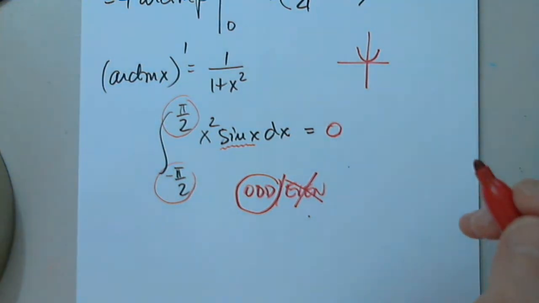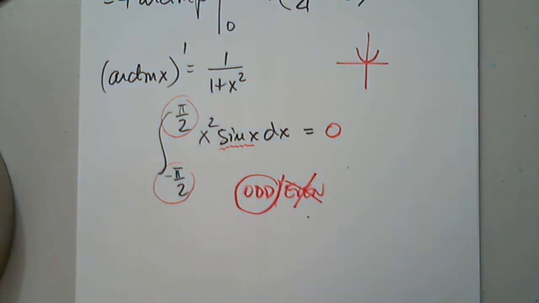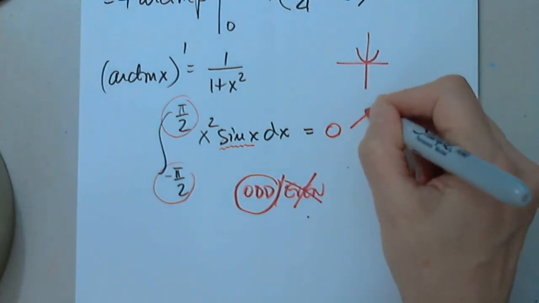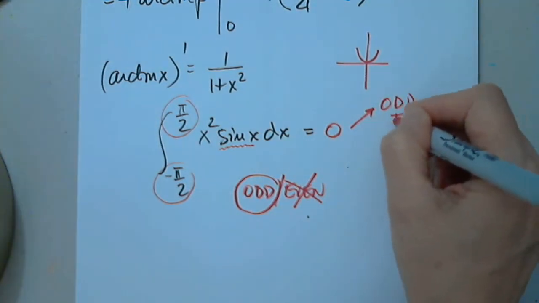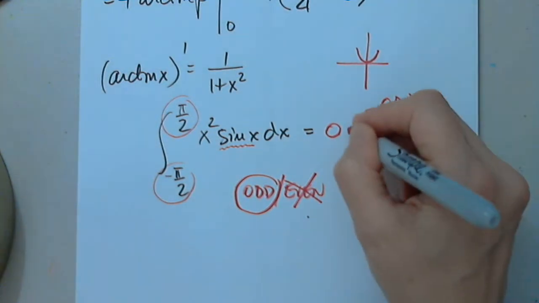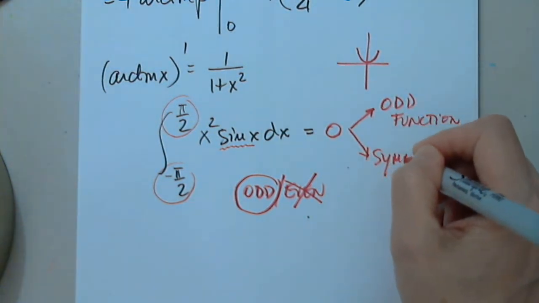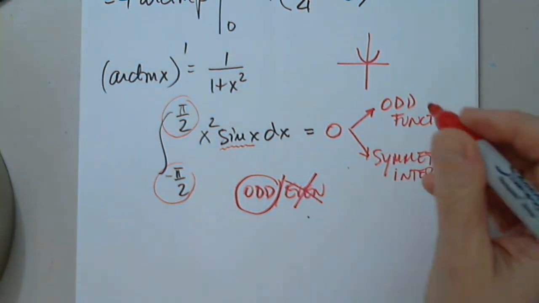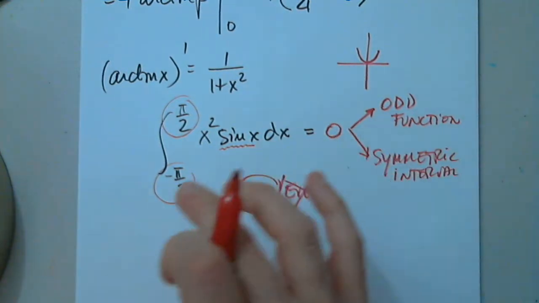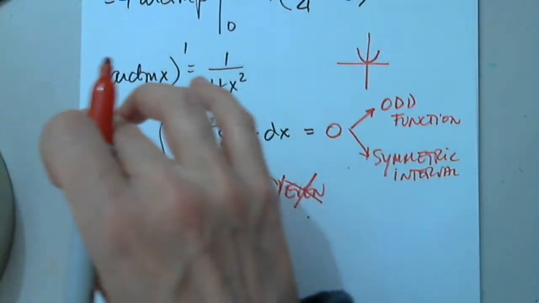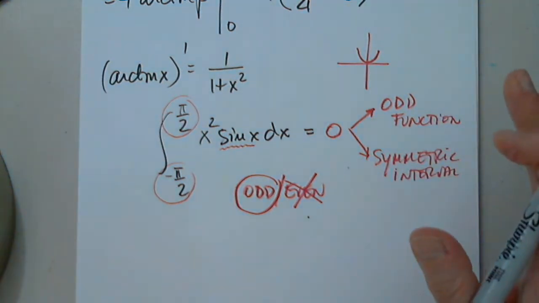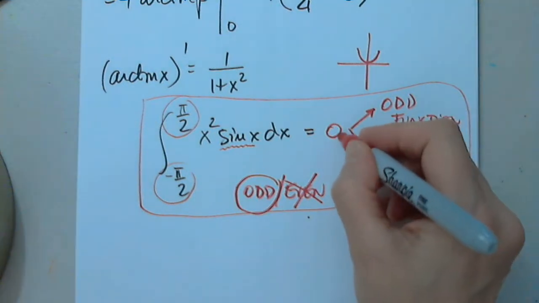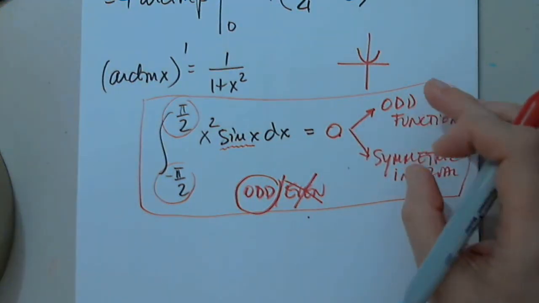0. Exactly. I have a quick question about odd and even. Yes, just one second. Don't forget what you want to ask. I just want to write something here. So, odd function, symmetric interval. This has to be mentioned next to 0 or below the integral or above the integral or left of the integral, but somewhere on the paper, this has to be mentioned. Not just 0, but the justification, please.